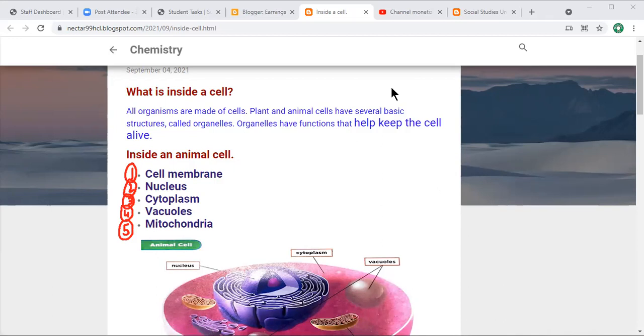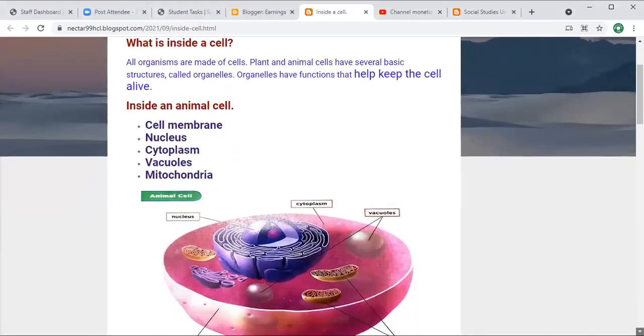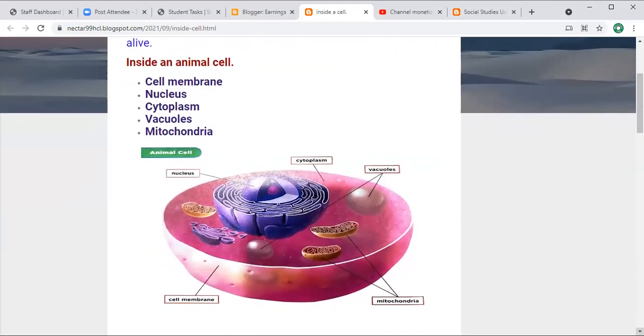Cell membrane. Cell membrane. Well done. Okay. After that, nucleus. Well done. Cytoplasm. Vacuoles. And mitochondria. Okay. Well done. You try very well.